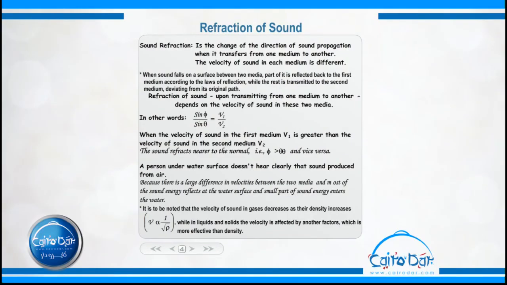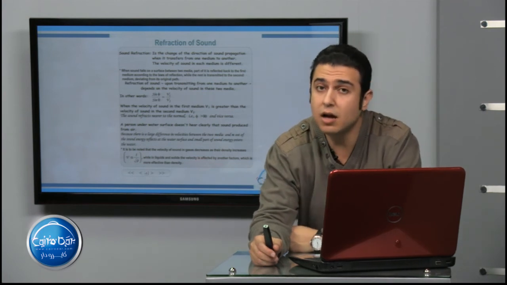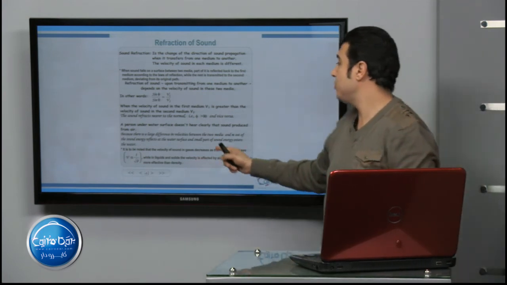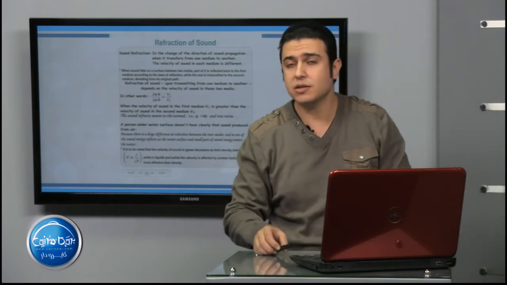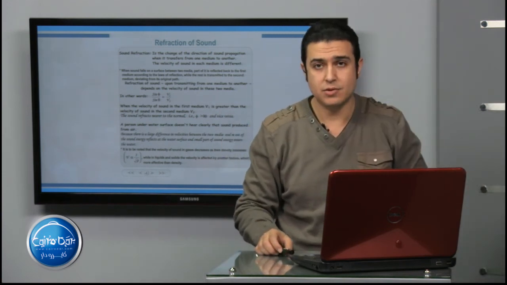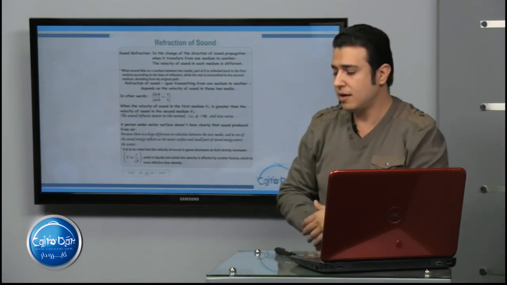Okay, so a person under the water surface doesn't hear clearly the sound produced from air because there is a large difference in velocities between the two media, and most of the sound energy is reflected, and just a small part enters the water.